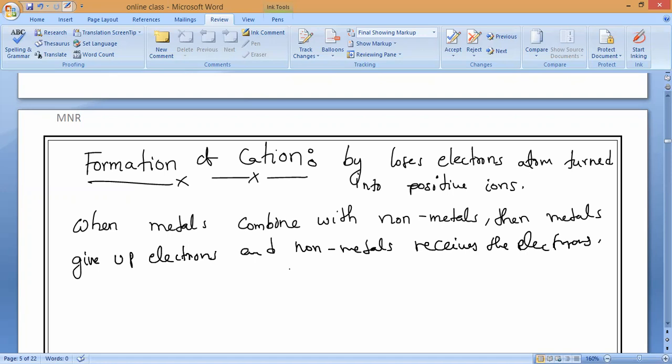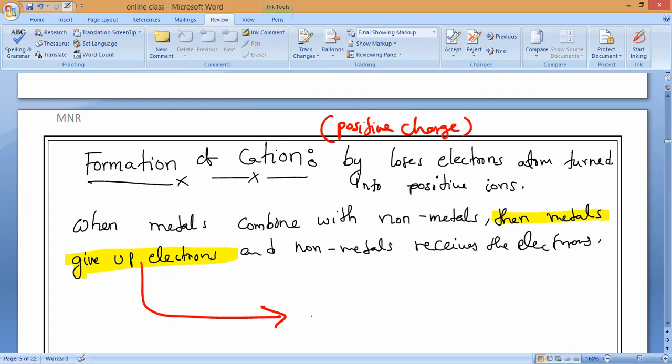So metals will give up electrons, and that is why they are called cations. As they get a positive charge, these elements are called electropositive elements. Please write it.